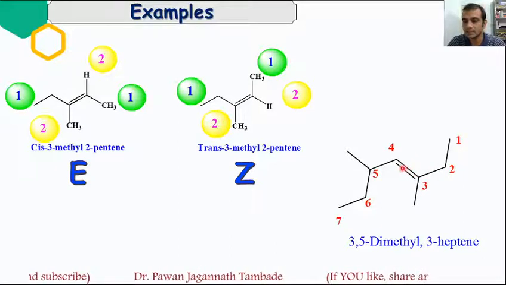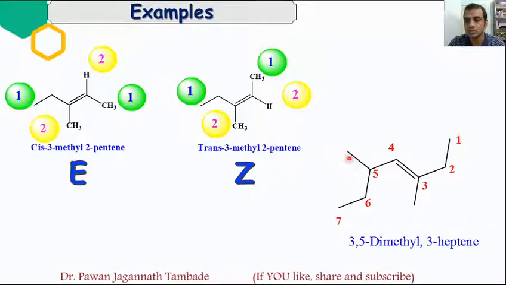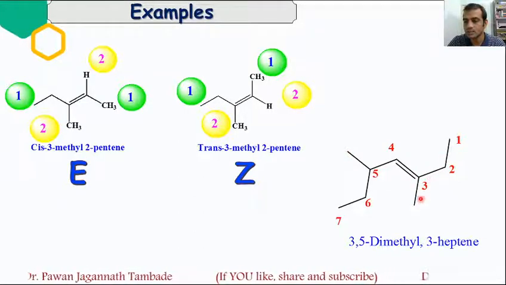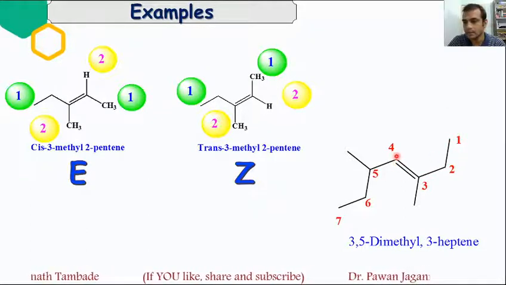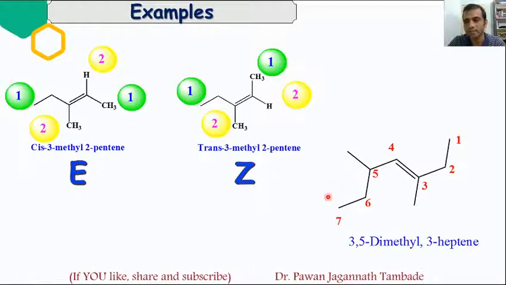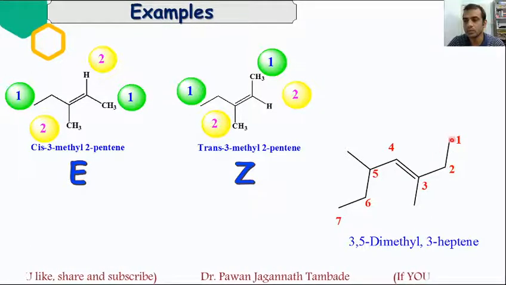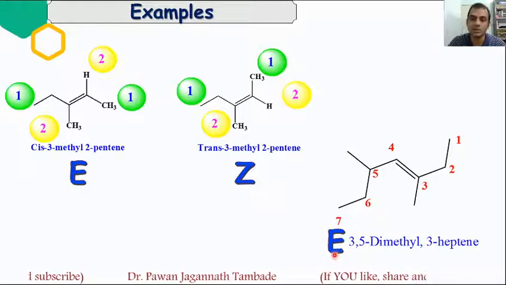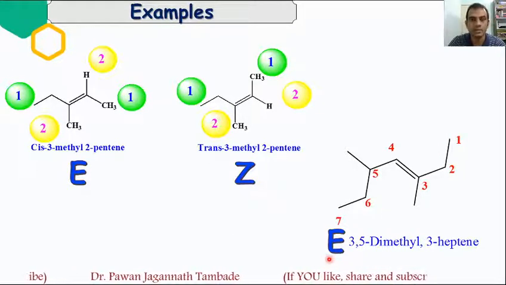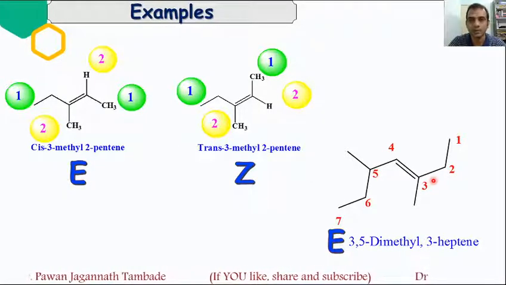So if you look at this carbon-carbon double bond between carbon 3 and 4, it is attached to this group. Among these, CH3 and C2H5, C2H5 will get higher priority, and here this carbon is attached to hydrogen and the rest of this group. So this group will get higher priority over hydrogen. These groups of higher priority are on the opposite side. This molecule has the notation E. So this is how we can apply E-Z notation to this type of molecule.